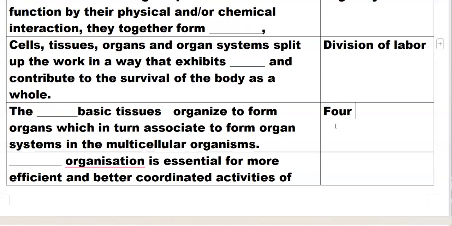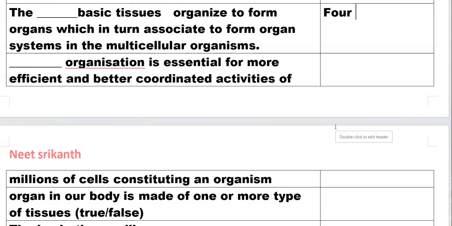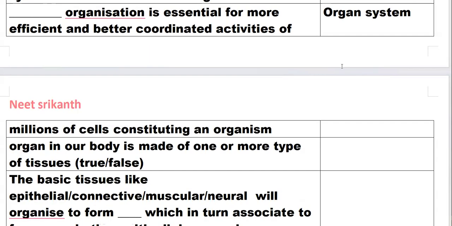Organ system grade of organization, which is the highest level of organization, is essential for more efficient and better coordinated activities of the millions of cells constituting an organism.